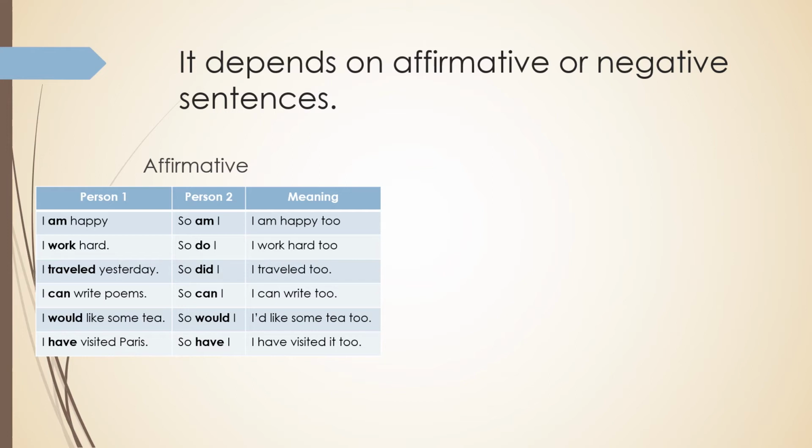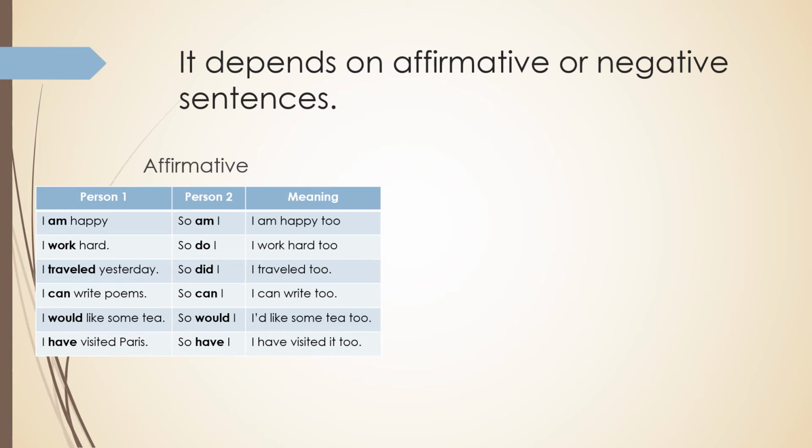I work hard. So do I. Notice that work is in simple present and the auxiliary for simple present in first person is do. So this is the one I'm using. So do I, the auxiliary of the tense of the original sentence, the one that my friend said. I traveled yesterday. So did I. So it means I traveled too. Right? Traveled is in simple past. This is the reason why I'm using did.